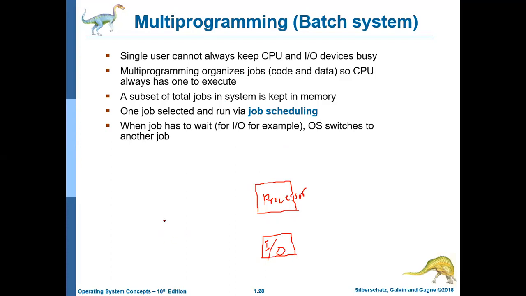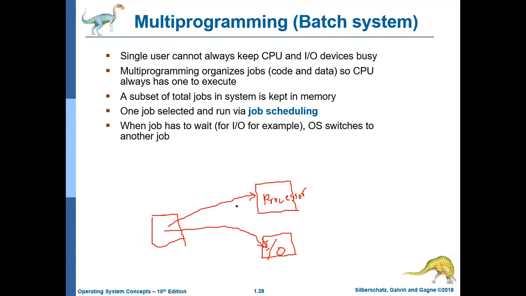So if only one process is there, you cannot say that this process is going to give the task to this processor every time, and this process will be using this IO for all the times. It is not possible for a single processor system, a single process system.